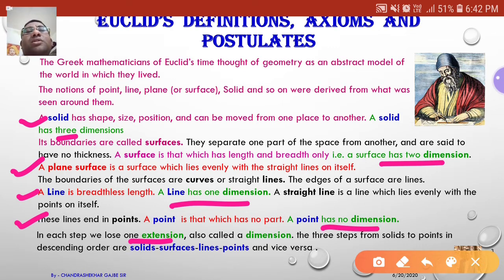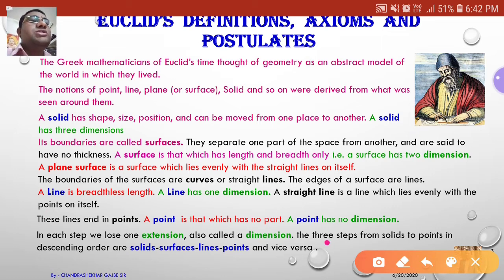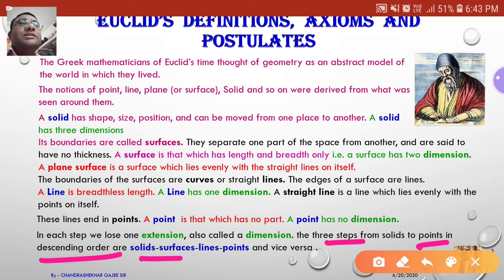That's why in each step we lose one extension, which is also called a dimension. The three steps from solids to points in descending order are solids, surfaces, lines and points.